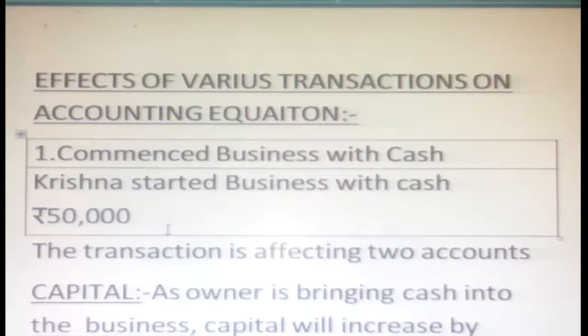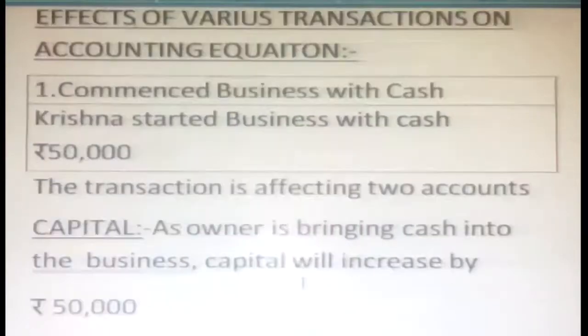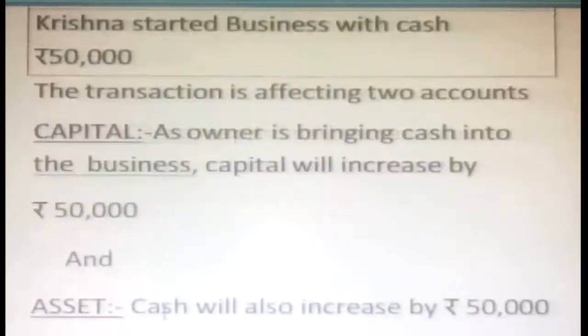This transaction affects two accounts. One is capital: commencing business with cash means the owner is bringing cash into the business in the form of capital. So capital will increase by 50,000. The second account is asset, in the form of cash.